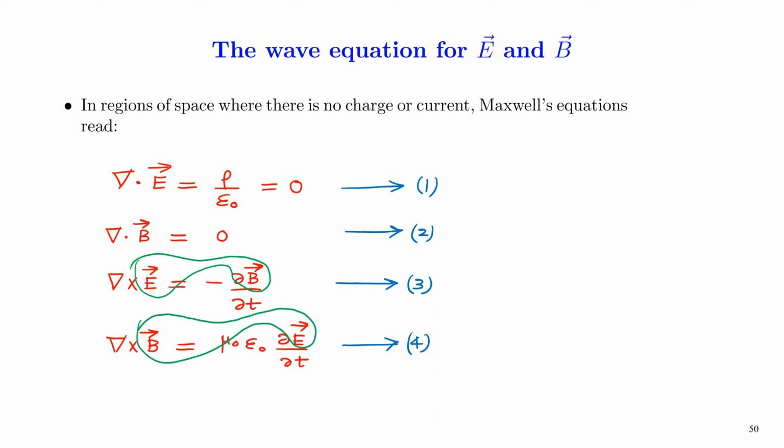Let's try to decouple it. That is, on the left hand side, and on the right hand side we'll have only one entity, either the electric field or the magnetic field. For that, we'll take the curl of equation number 3.